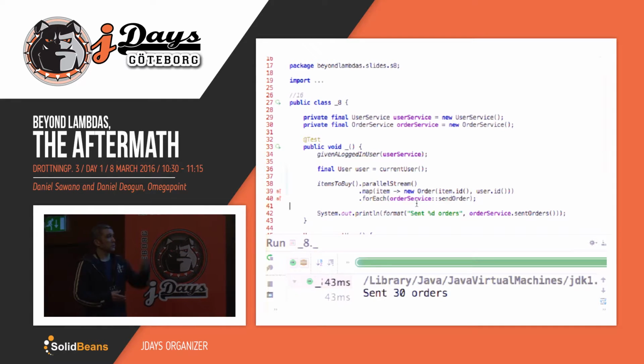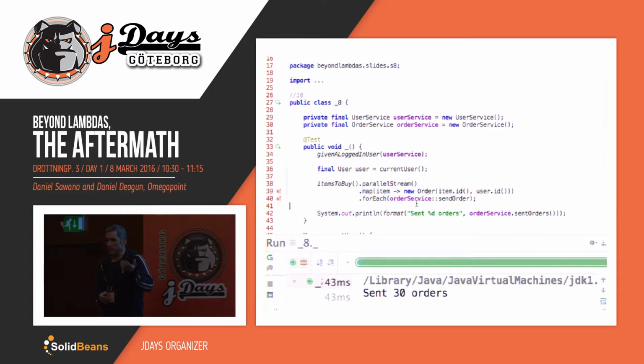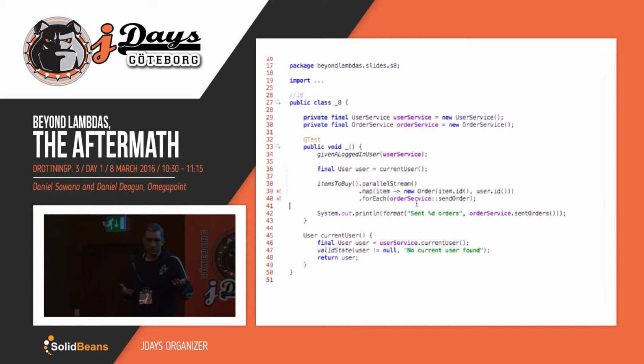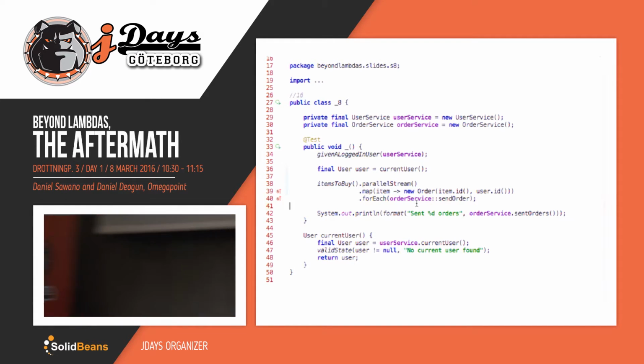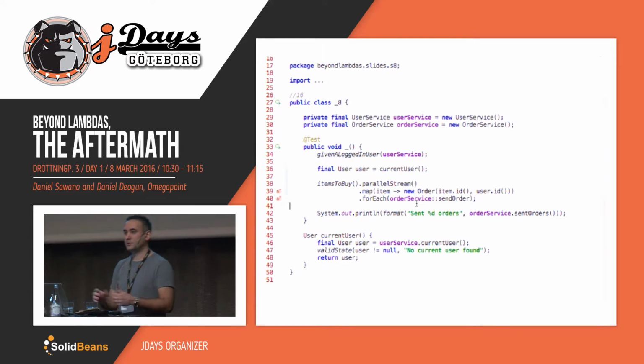So I guess what you just said, parallel stream is an extraordinary tool that can be used, but we still need to go through all this. I wouldn't call it pain, but we need to be aware of how to write concurrent code and multi-threaded code. So be careful. Use parallel streams whenever it's appropriate, not because it's cool.